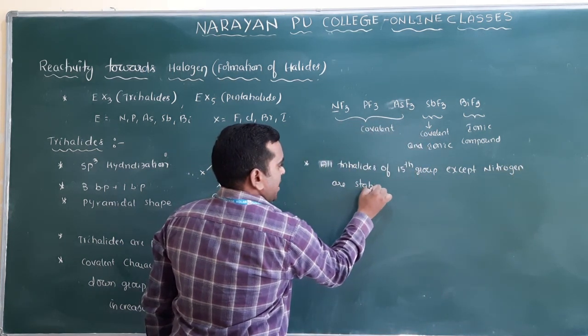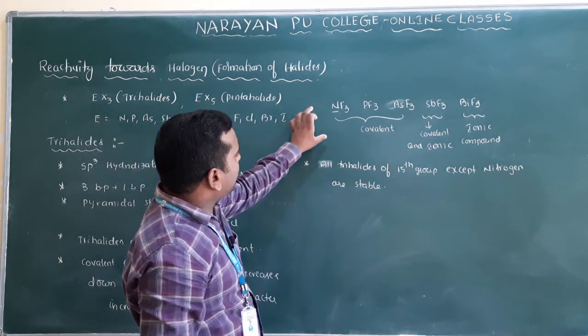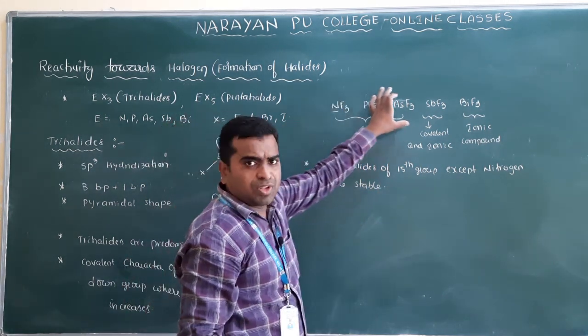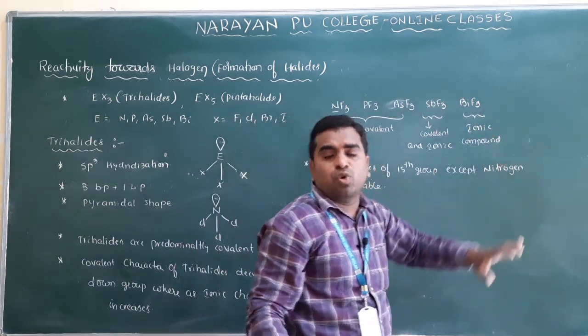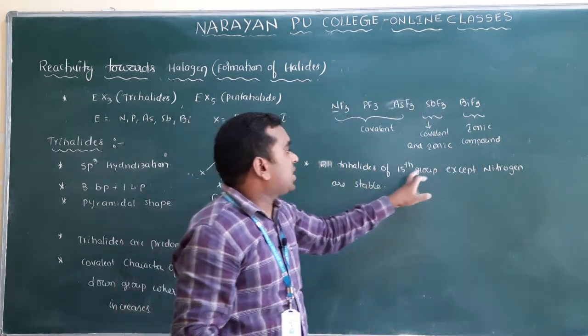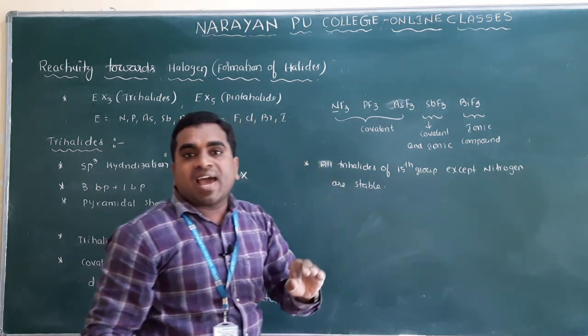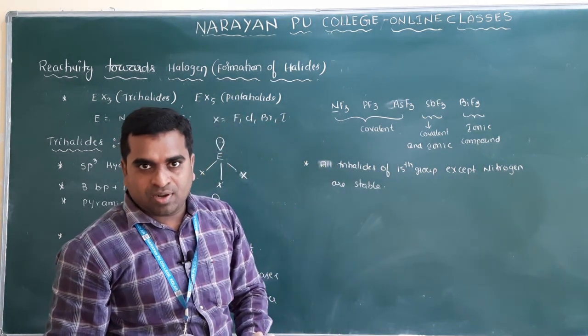If you take the trihalides of the 15th group elements, except the nitrogen ones, all are stable. That means nitrogen trihalides are unstable. Clear?